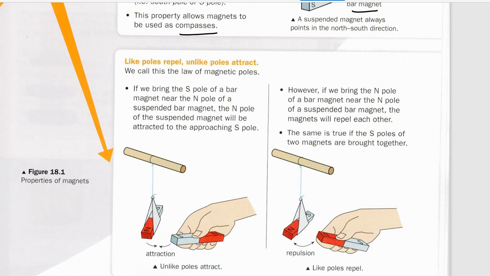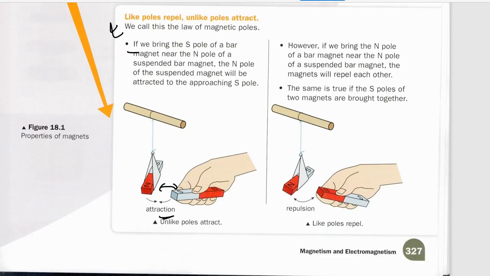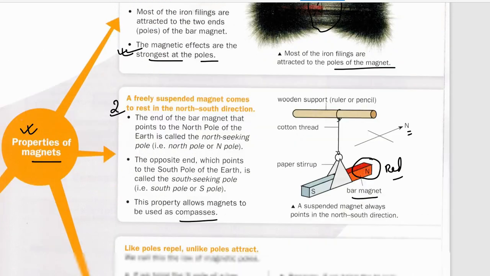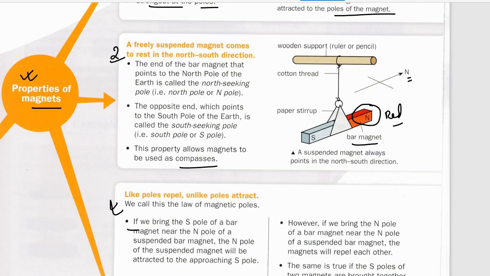What is the third property? It is similar to charges: like charges repel each other, and positive and negative charges attract each other. When you bring magnets with different poles together, they will attract each other, but when they have the same polarity, they will repel each other. So wherever you see all these three properties, you can say that yes, it is a magnet.